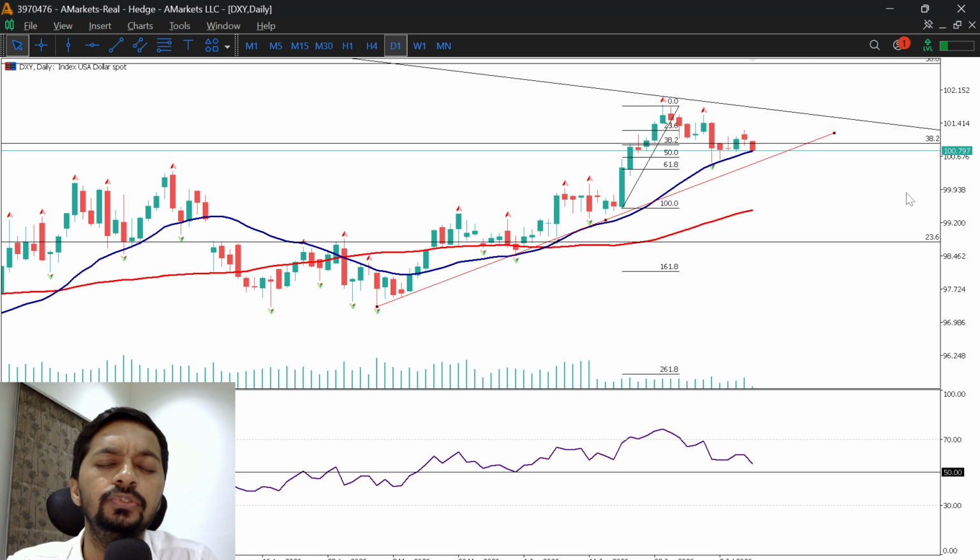Despite last week's US job data, traders are still pricing in a 70% chance of a Fed rate hike in the month of September, which is supporting the US dollar.